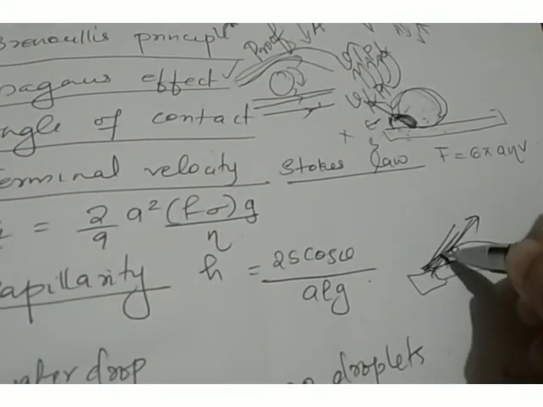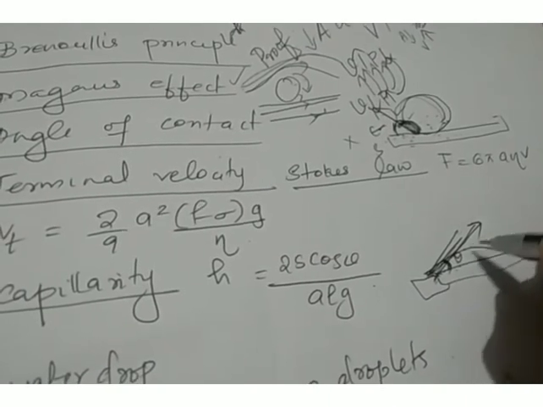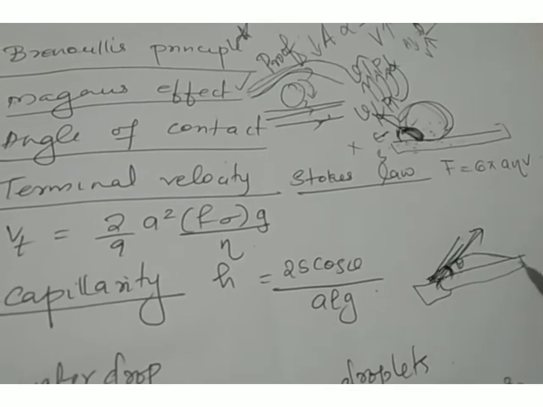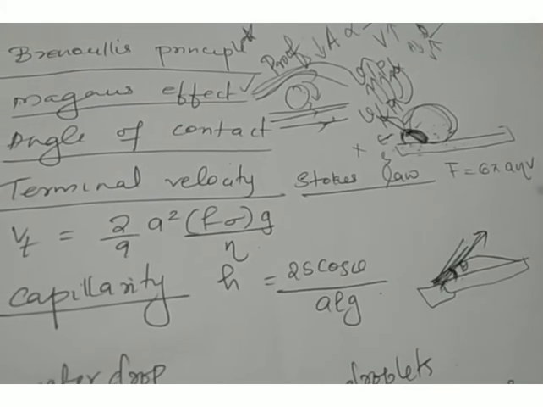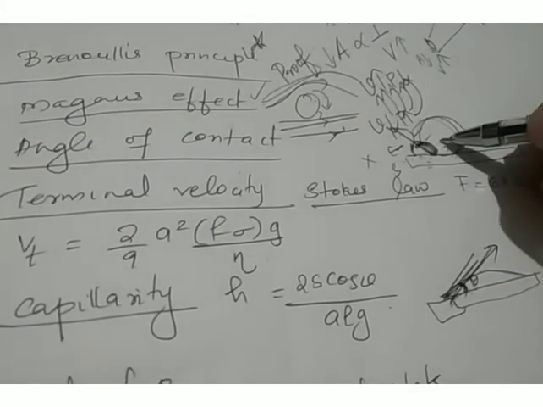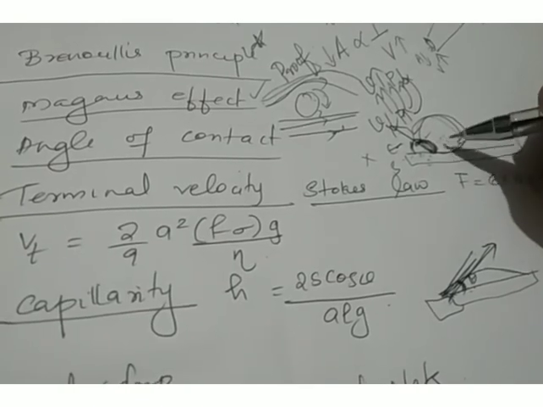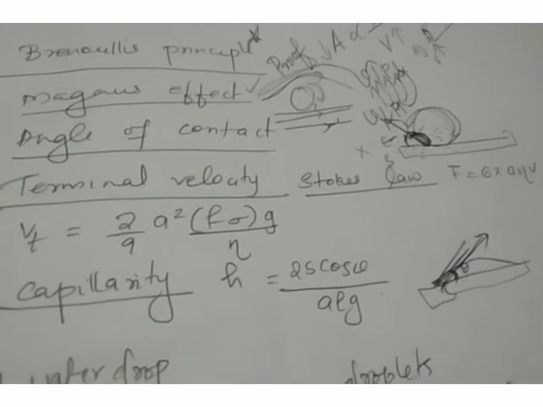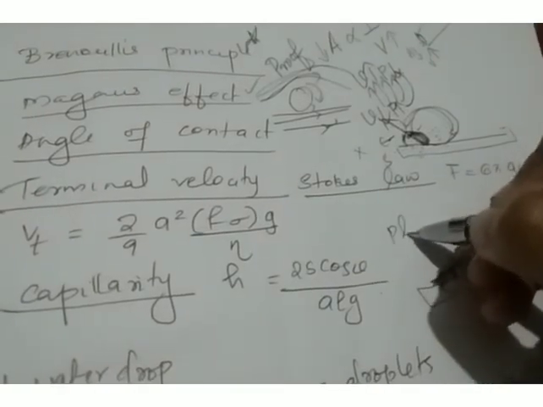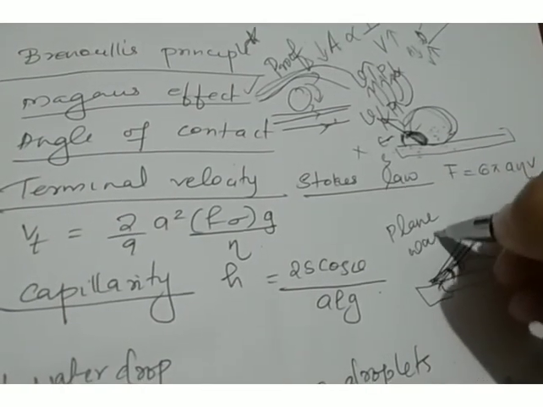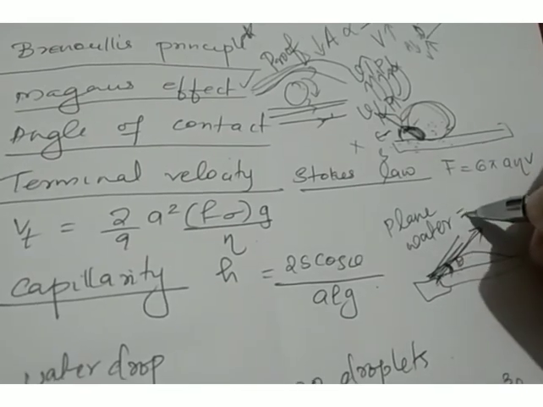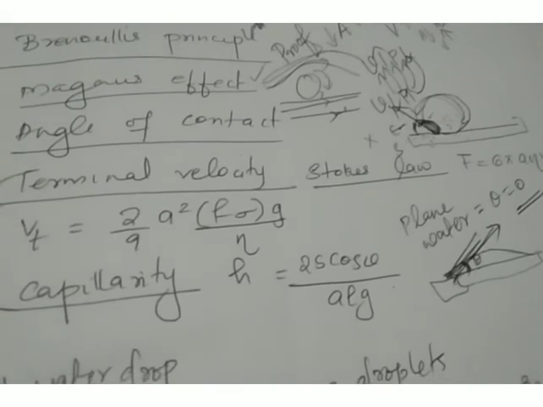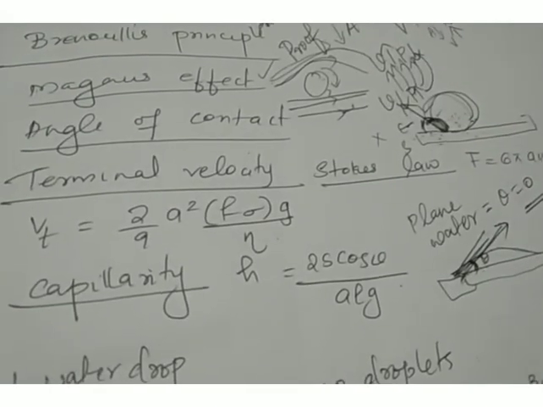So in the case of a fluid which spreads on the solid surface or which wets the solid surface, angle of contact is acute. In the case of drops or fluids which do not wet the solid surface, angle of contact will be obtuse. And for plain water or pure water, what will be the angle of contact? For pure water, angle of contact will be 0. It is very important. Okay, so that is angle of contact.